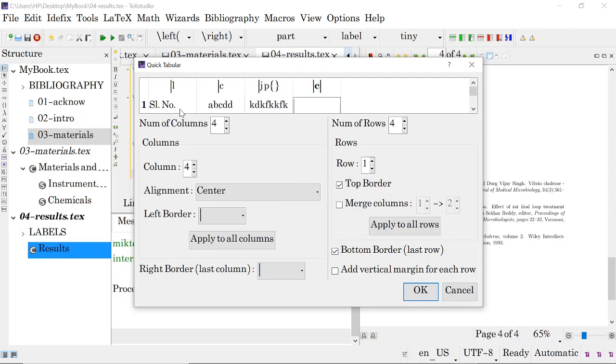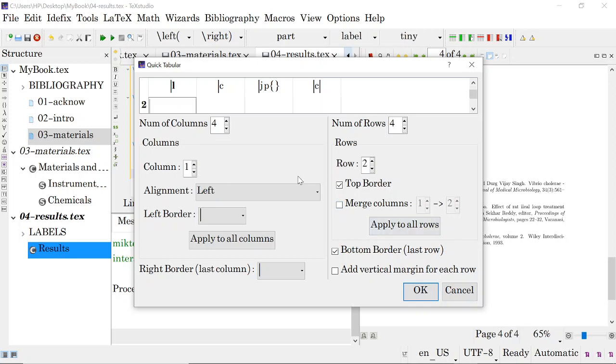Okay, or you can type here very interior matter, like this. Then come to the next one, something here like this. Okay, you can merge columns, everything you can do.